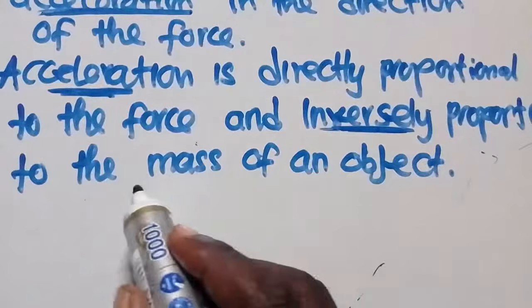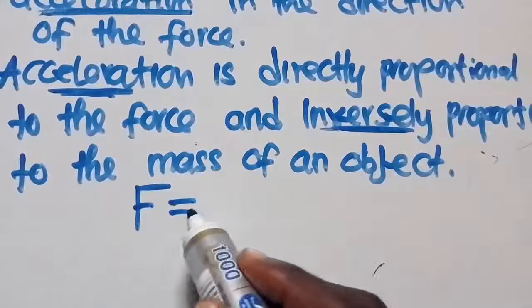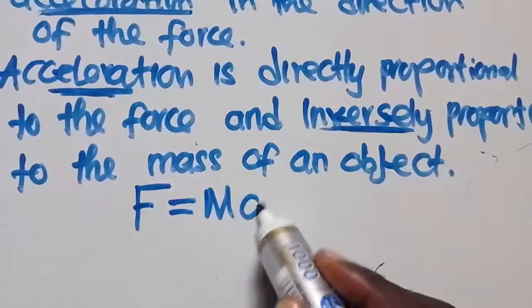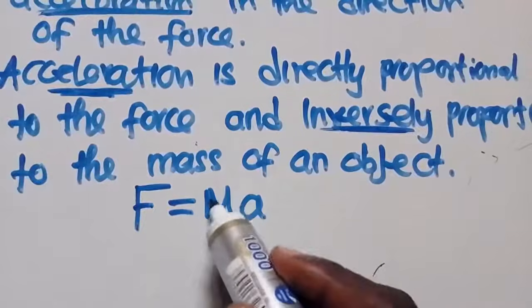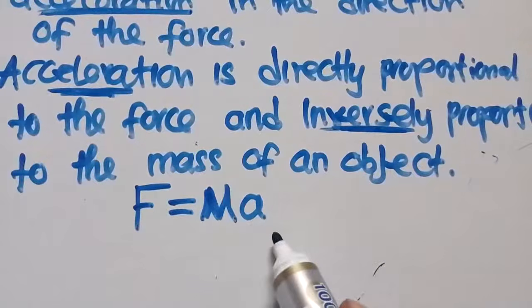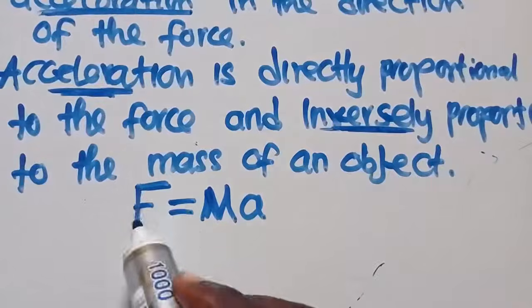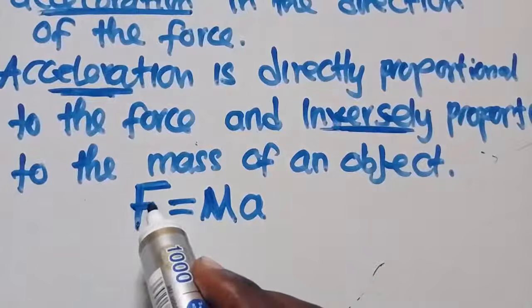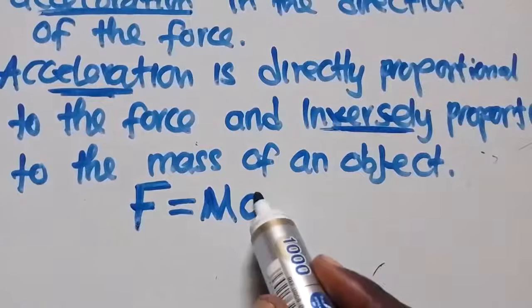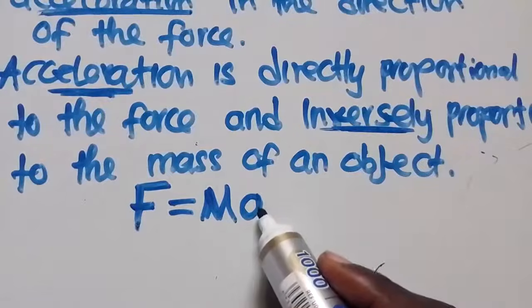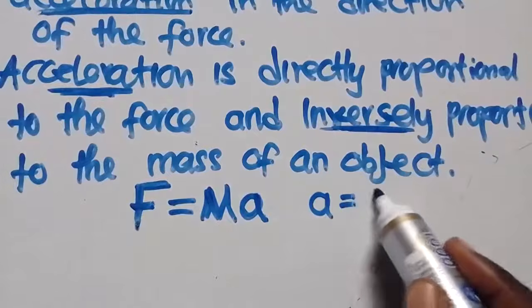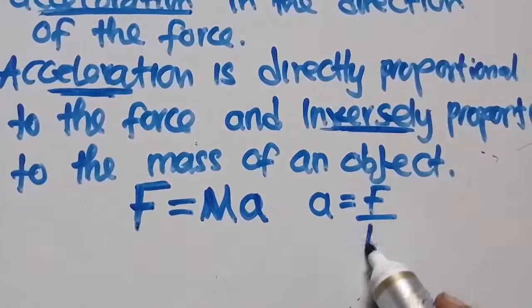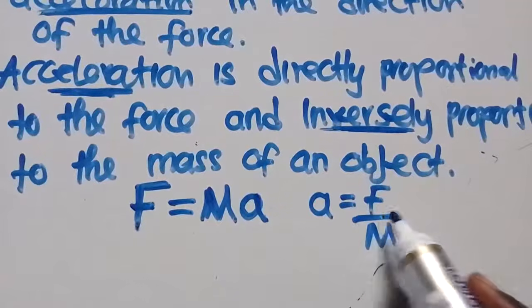That's why we say that force is equal to mass times acceleration. The acceleration here is directly proportional to the force. But when we want to find acceleration, we say acceleration is equal to force over mass.